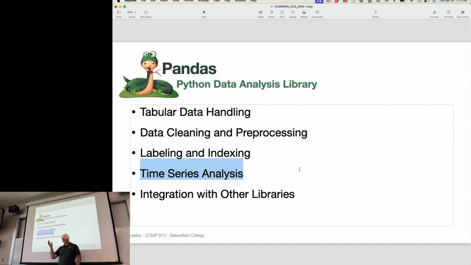What does that mean? Well, in Python, let's say I have an integer variable that represents the month. Let's say it's February. I have another integer variable that represents the days in the month. The problem with doing that in Python is that Python doesn't understand the idea of a month or a day or an hour.